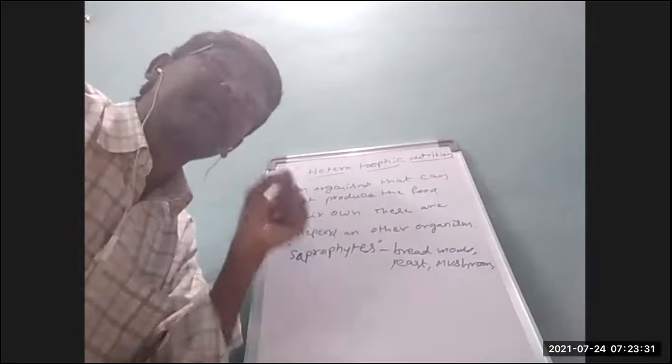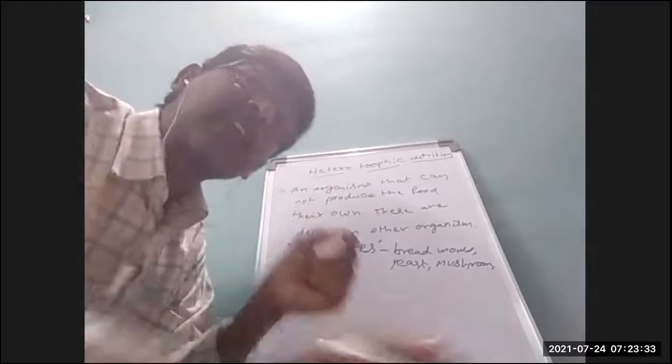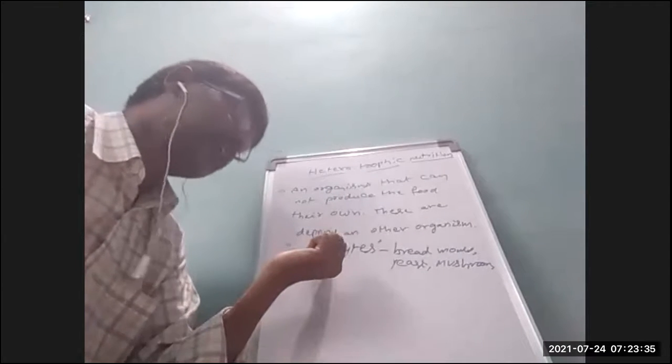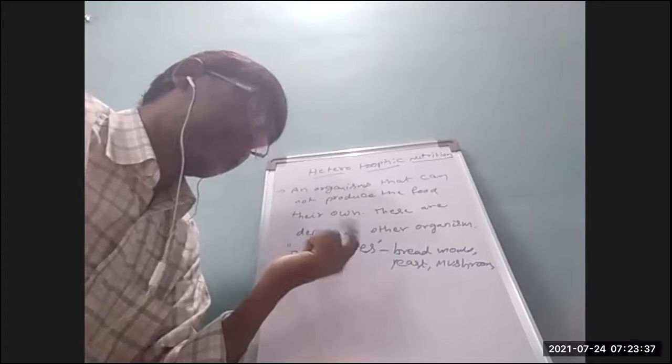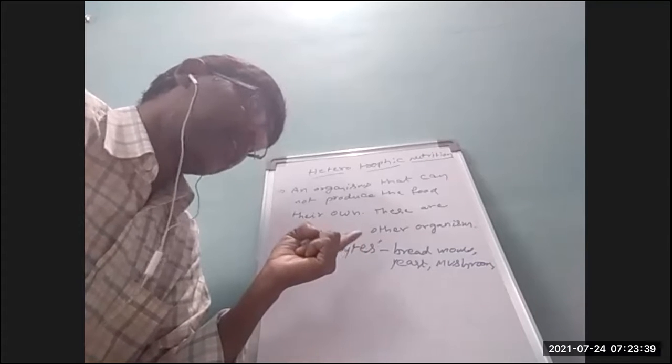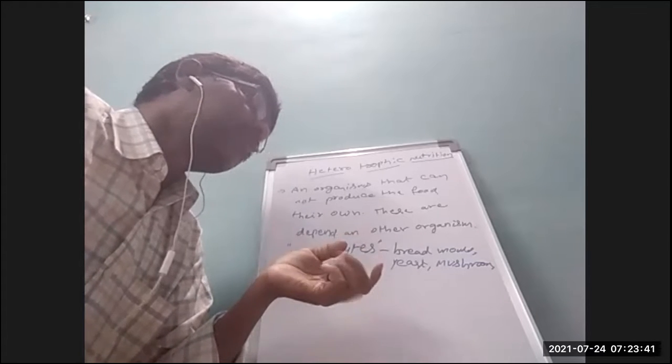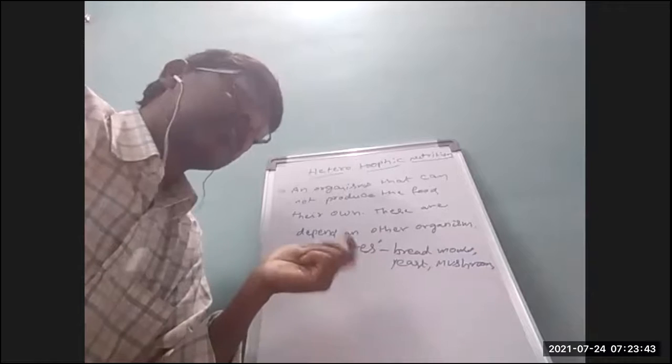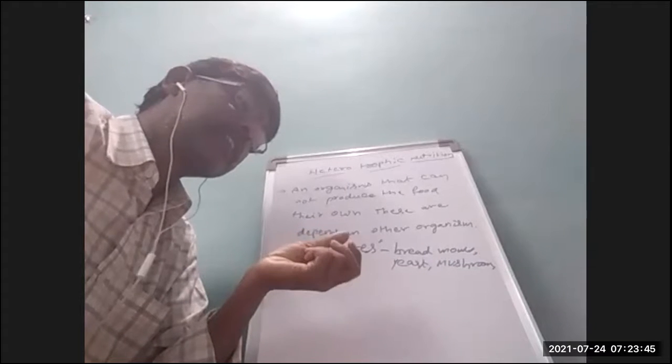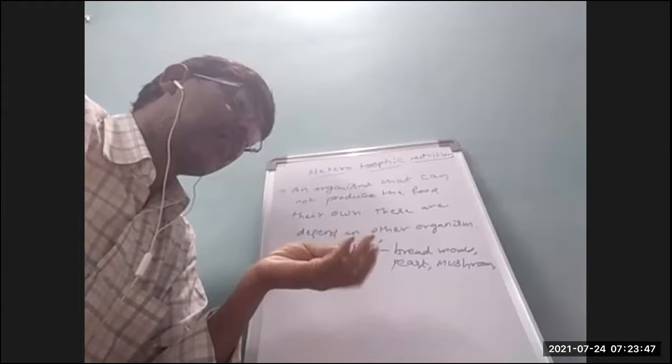So that is saprophytic nutrition, seen in organisms like bread molds, yeast, and mushrooms.